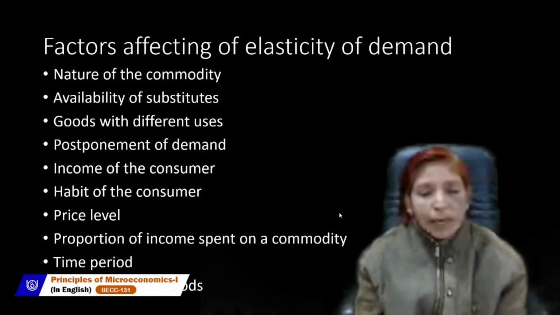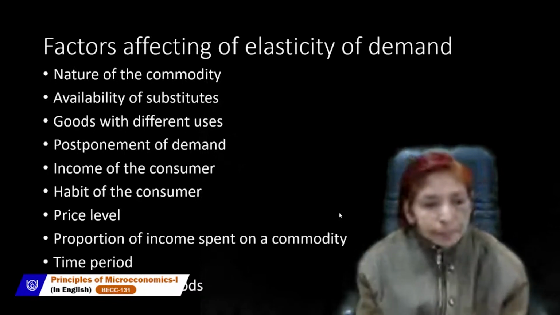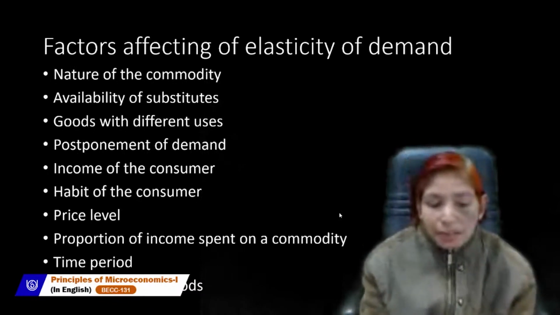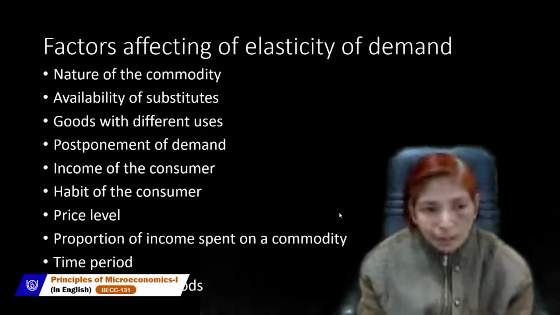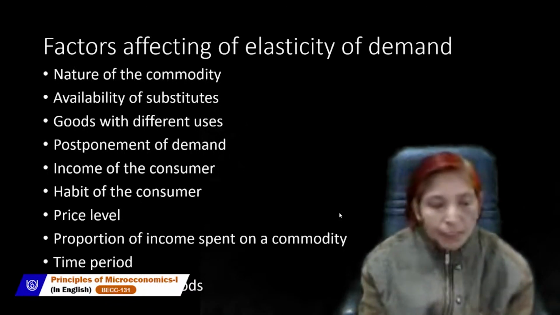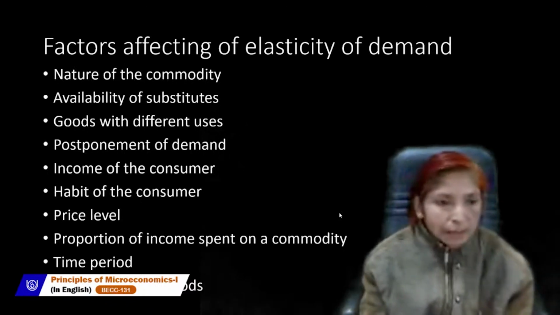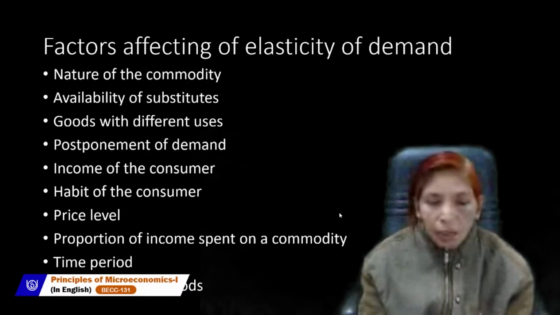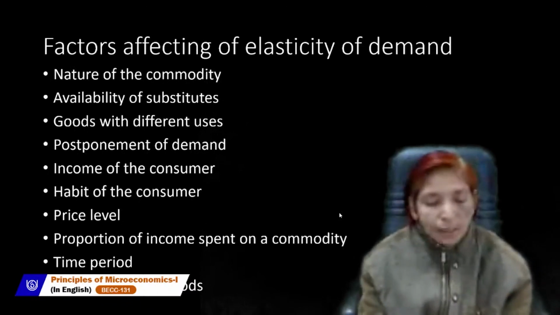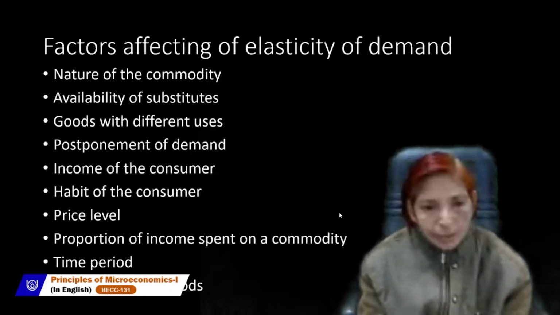Next point is habit of the consumer. Our habits also affect our elasticity of demand. If we have a habit of consuming any commodity, like a cigarette smoker always takes cigarettes, whether the cigarette price rises or falls.